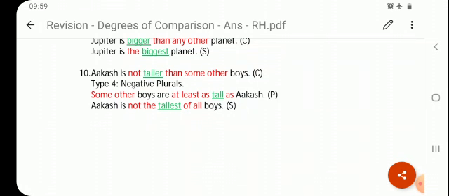And in superlative, Akash will come in the beginning, and we'll use the word not because it's negative plural. So Akash is not, and the is required for superlative. So the and tall will become tallest. Akash is not the tallest of all boys.